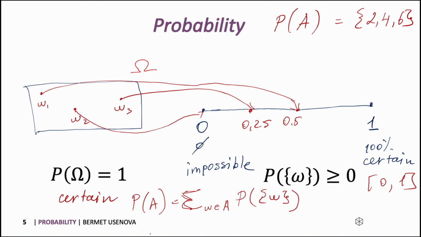In other words, we have 3 numbers here. We have to sum up the probability of getting 2, the probability of getting 4, and the probability of getting 6 in order to find the probability of A.